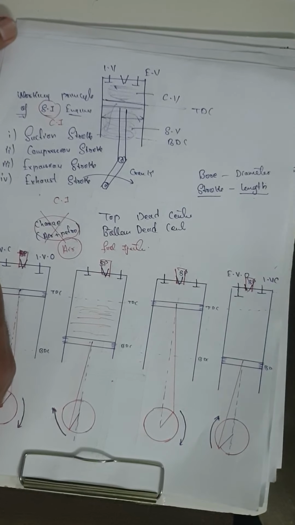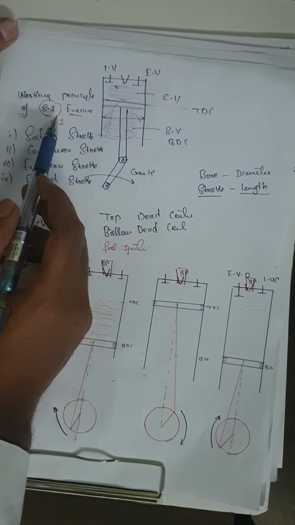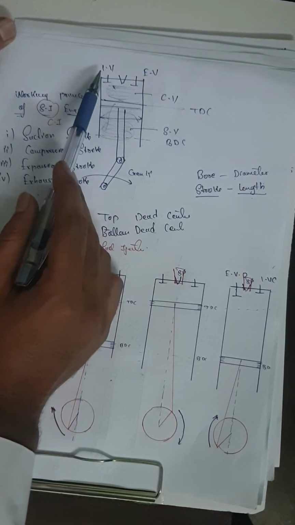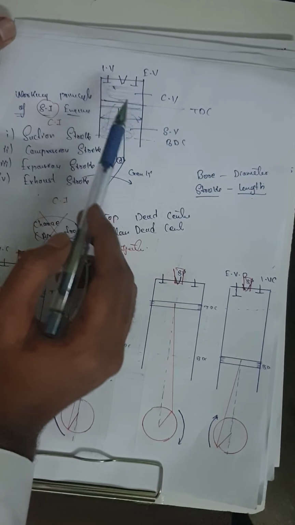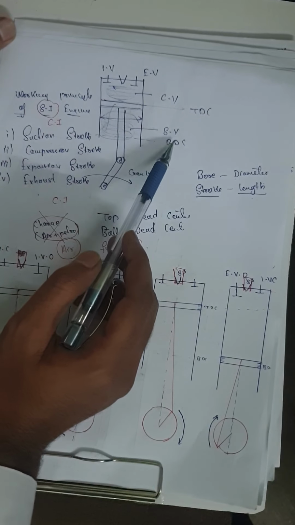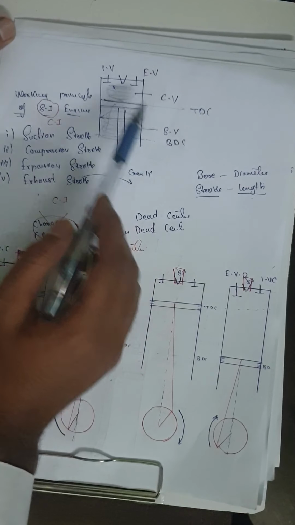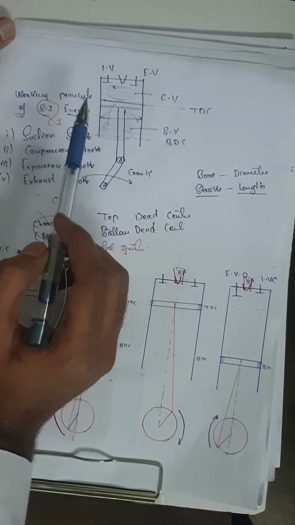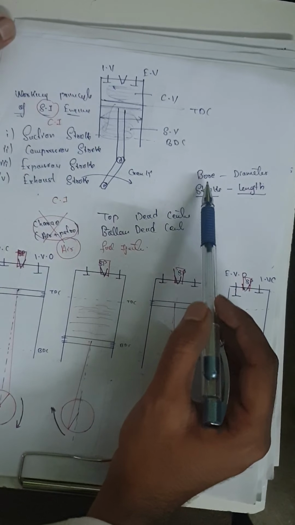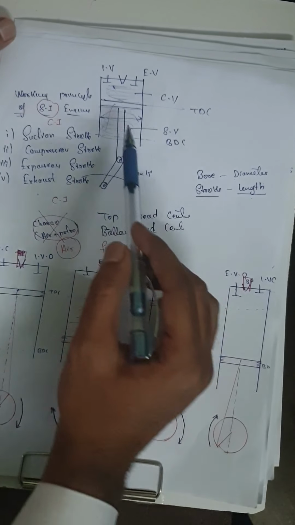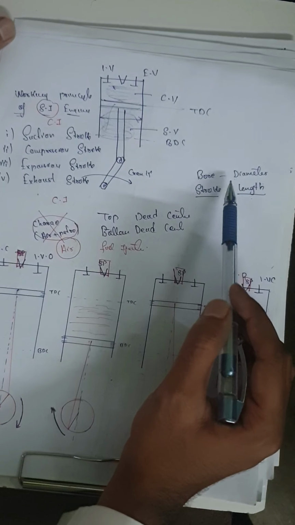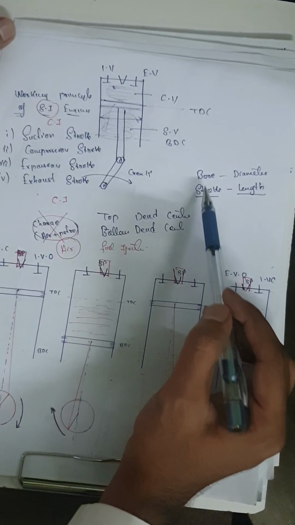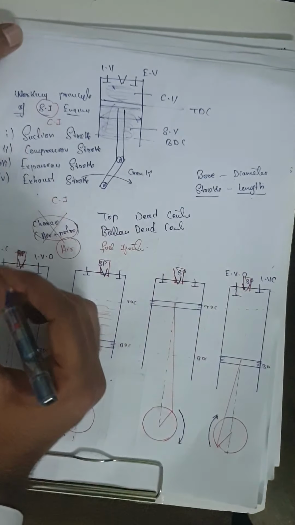Now I am going to explain the working principle of an IC engine. As I already explained, this is the cylinder, this is the inlet valve, this is the exhaust valve. The area between top dead center and bottom dead center is known as swept volume, and the area between the head of the piston and the head of the cylinder is known as clearance volume. We have to remember two things, bore and stroke. The diameter of the cylinder is also known as bore, and the length of the cylinder is also known as stroke. We have to remember these two points.